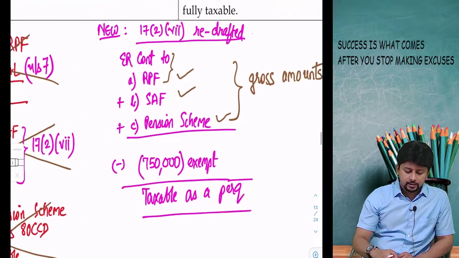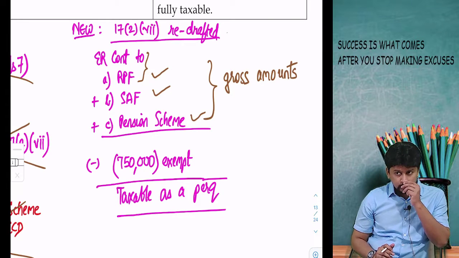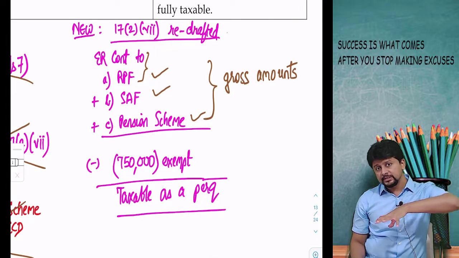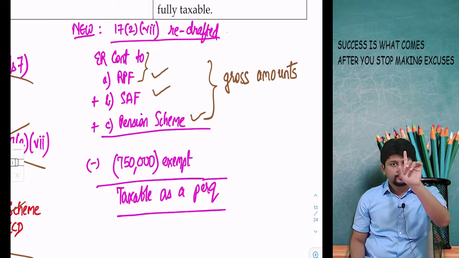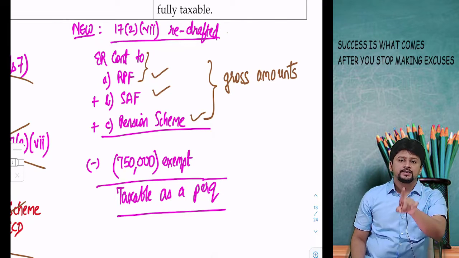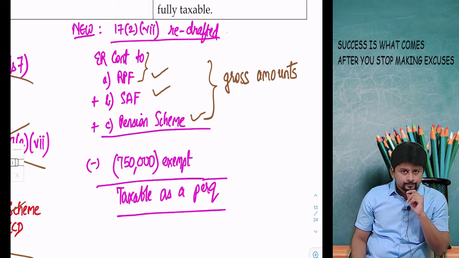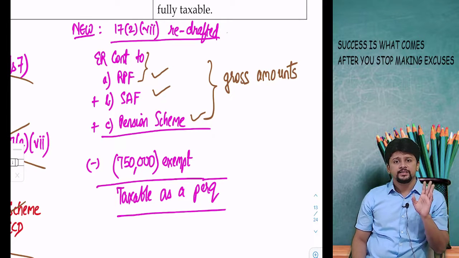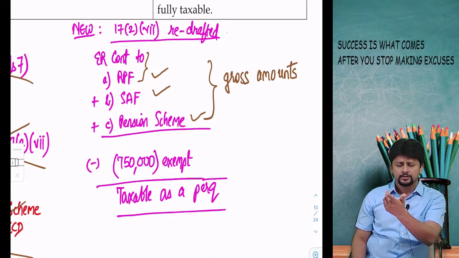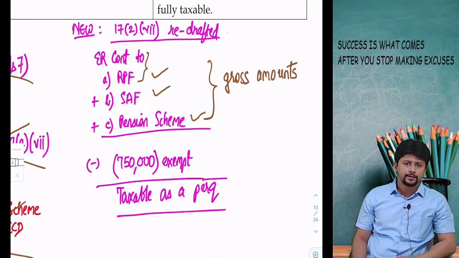I would suggest that in your exams you do this, because although the institute in its study material has not given effect, in the statutory update it has included the amendment and taken the full amount without any 12% of salary exemption, taken the full amount. You'll find the statutory update on the website. You can go ahead and check it.